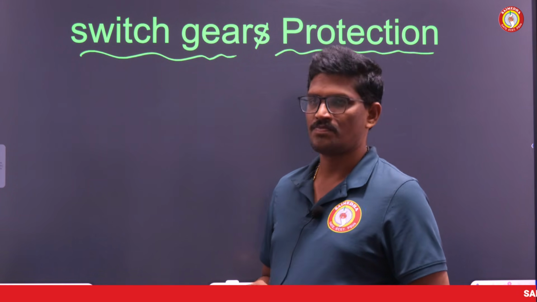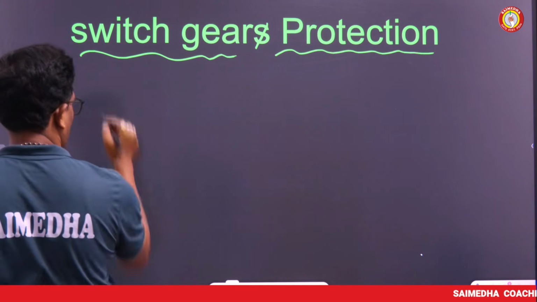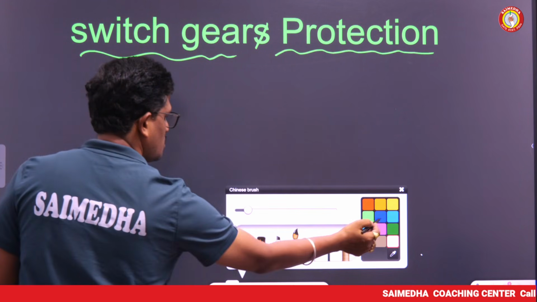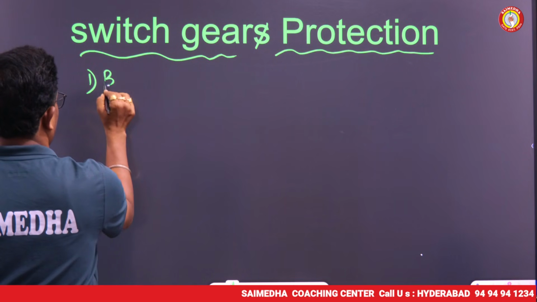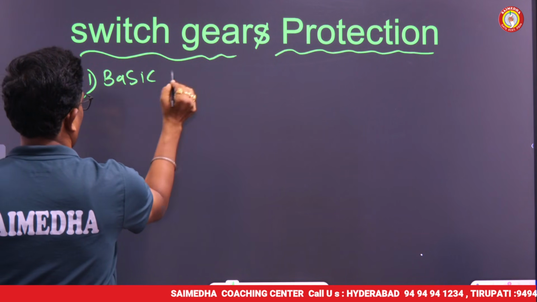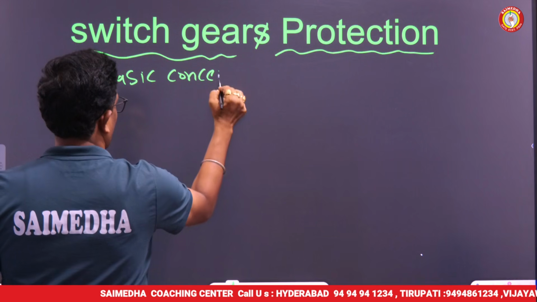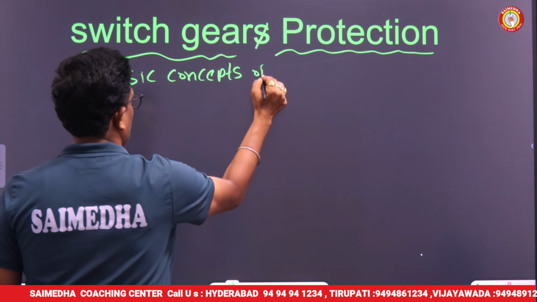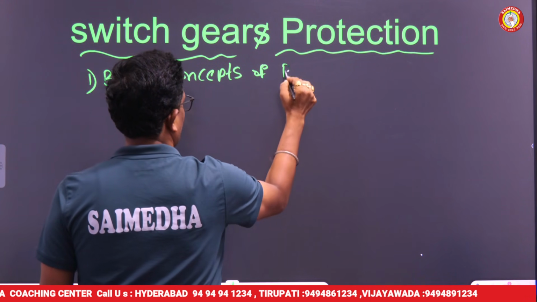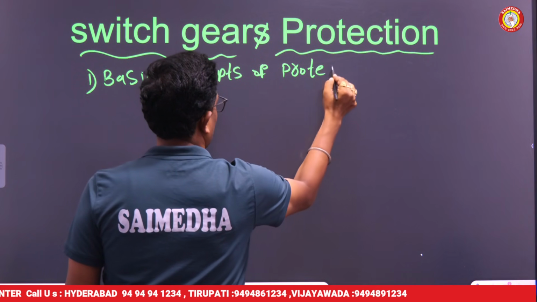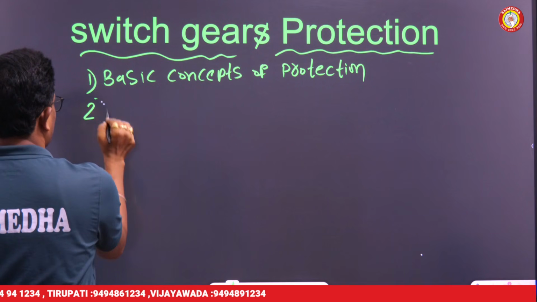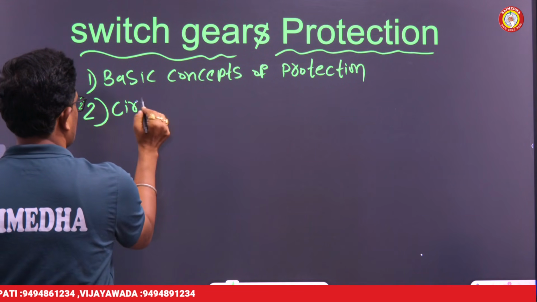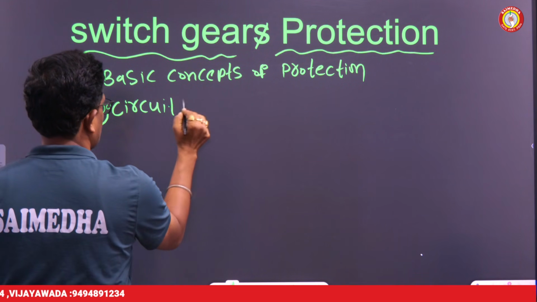Let me discuss. The first one is the basic concepts of power protection. Basic concepts of protection. And the next topic is circuit breakers.